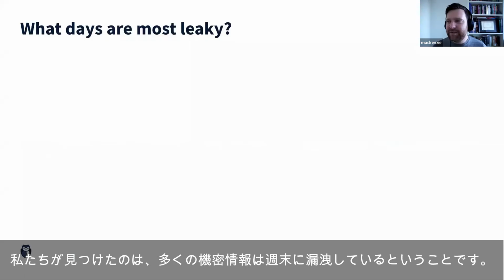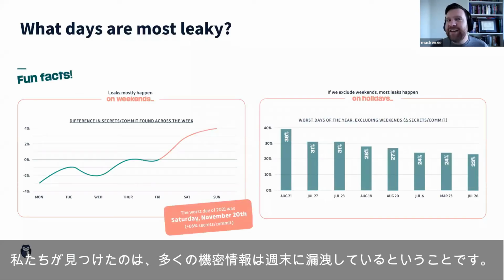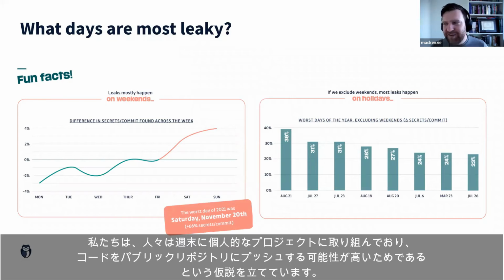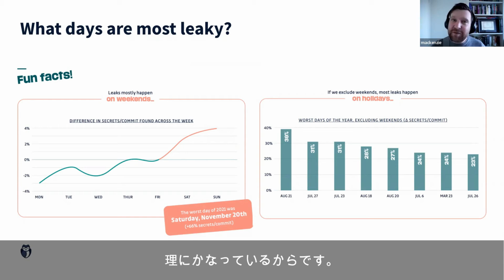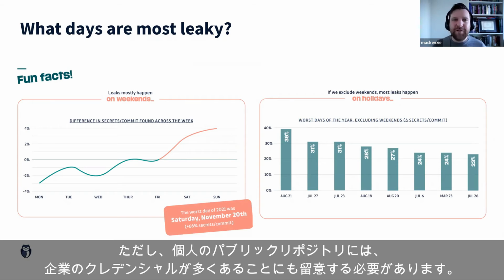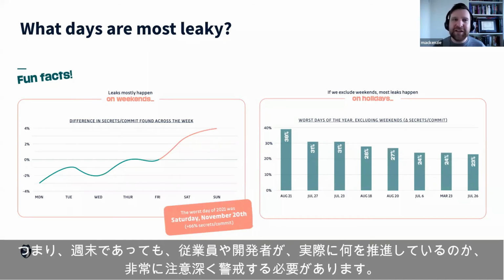And what we actually found is that most leaks actually happen on the weekends. So we kind of hypothesized from this that this is because people are working more on personal projects on the weekend, so more likely to be pushing code to public repositories. So this makes sense. But we also have to bear in mind that we find a lot of corporate credentials in personal public repositories. So this means that even on weekends, we have to be very careful and very vigilant over what employees and developers are actually pushing.